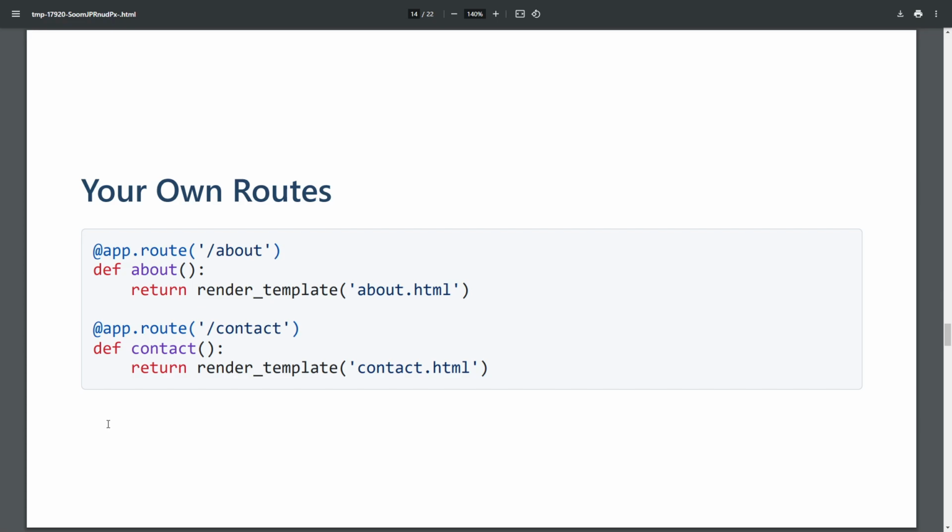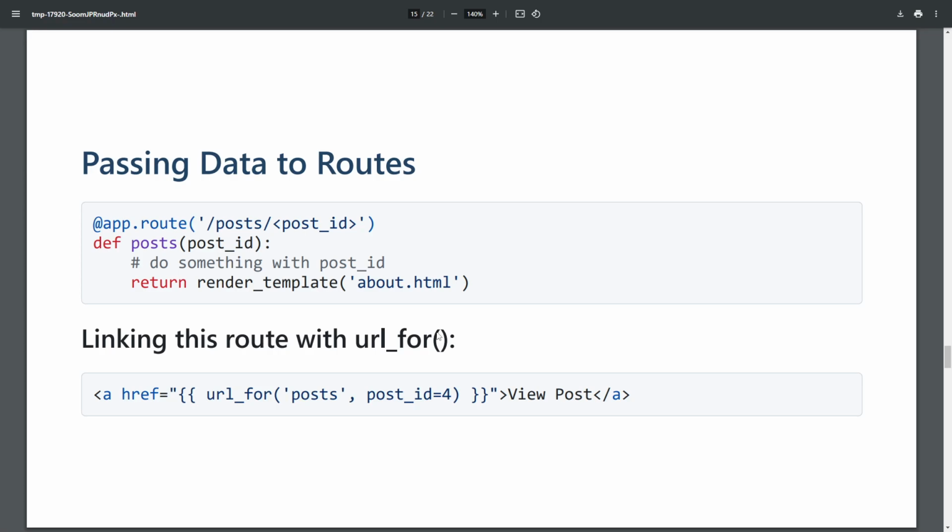So how do we create routes? I showed you before that slash route where we just returned the hello world. And here you can see we have an about page and it's going to render this about.html. Contact page renders contact.html. Very simple.